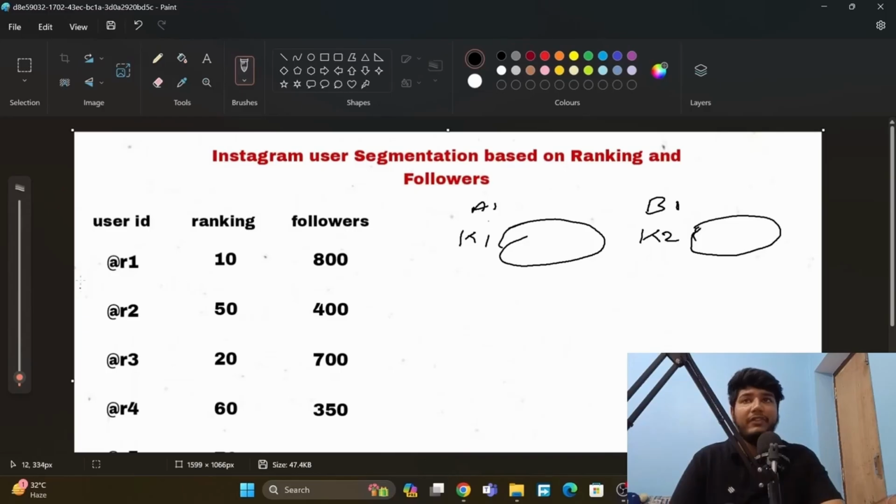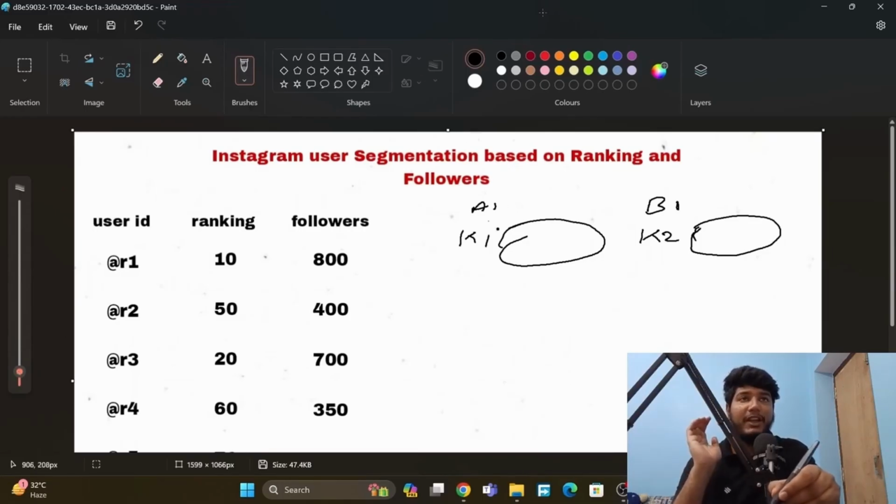So now we have to initialize it, okay. We have to put a value inside it, a value that could be anything. For example, we have to decide the A1 category: what ranking and followers should be in A1, we have to put it. And for the other, we have to decide the B1 category: which ranking and followers count will be in there. And here followers in K, 4K, 8K, okay. So for example, for the A1 category I will put ranking 10 and 800K followers, okay.